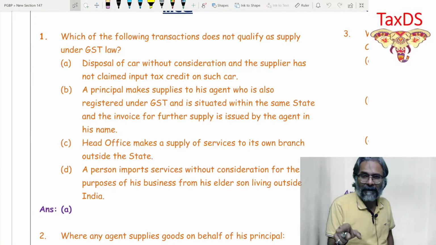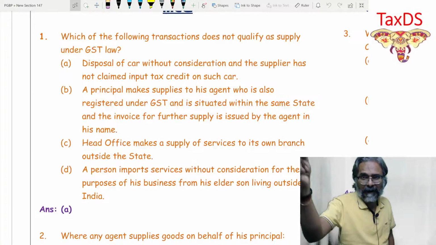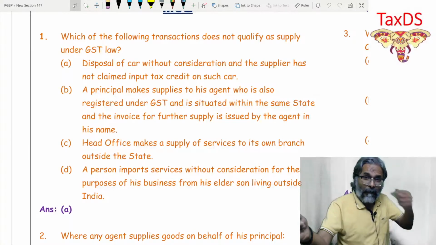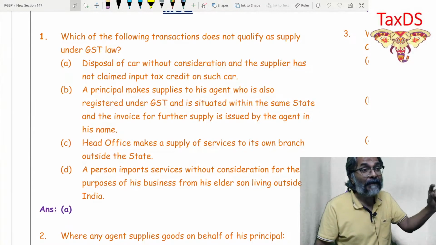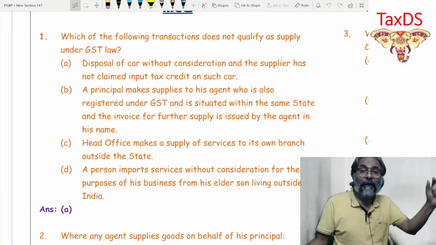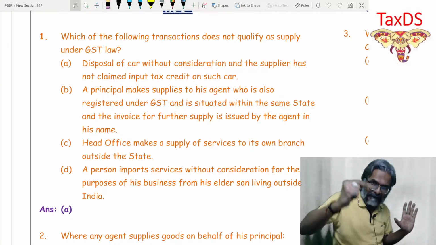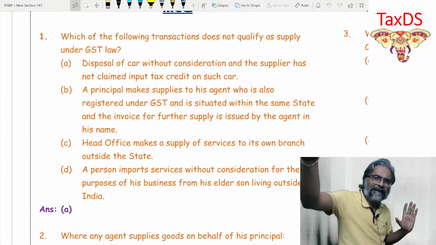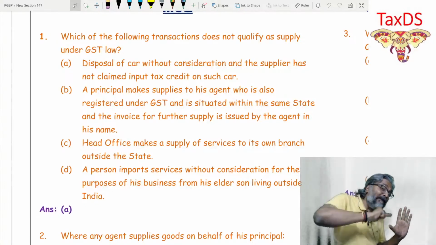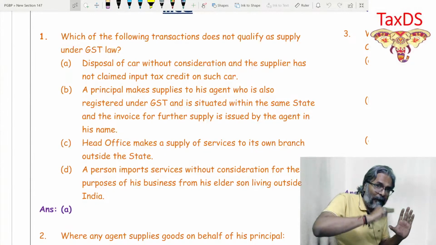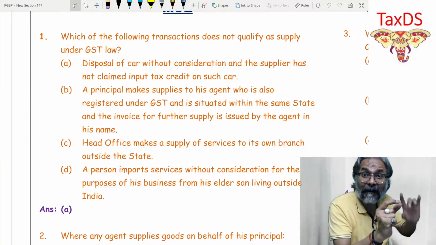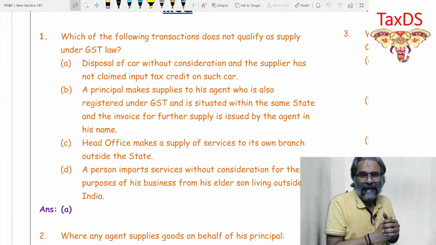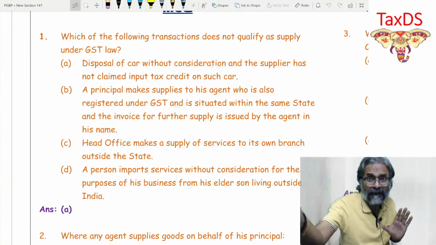This is already a supply under 7(1)(c), wherein the further supply which is done by the agent in his name makes the previous supply, that is, the supply between the principal and the agent, fall within the scope of 7(1)(c) read with Schedule 1. That will be considered a supply under section 7(1)(c) because the agent is doing the further supply in his name.